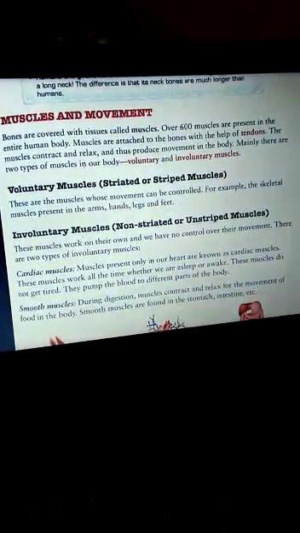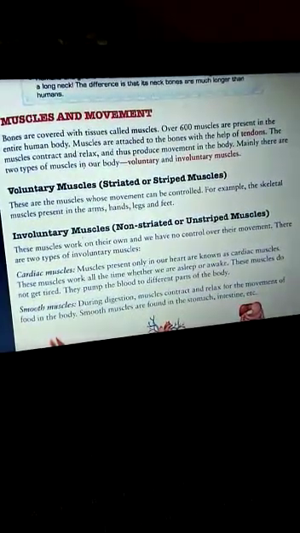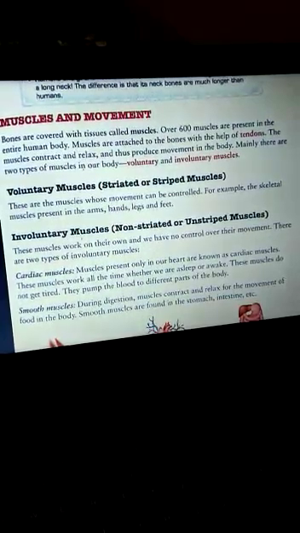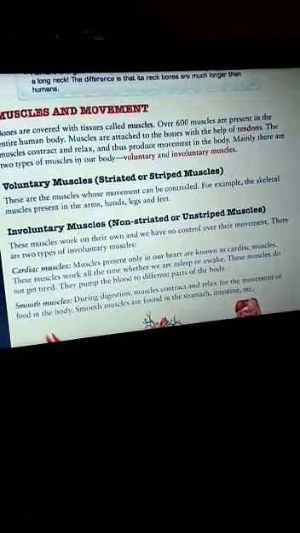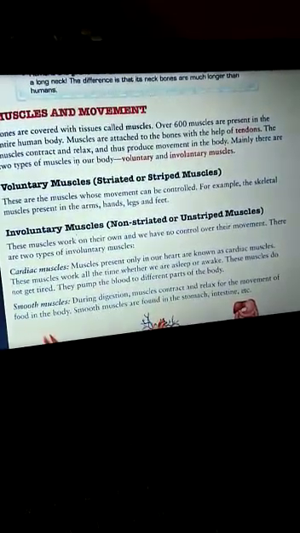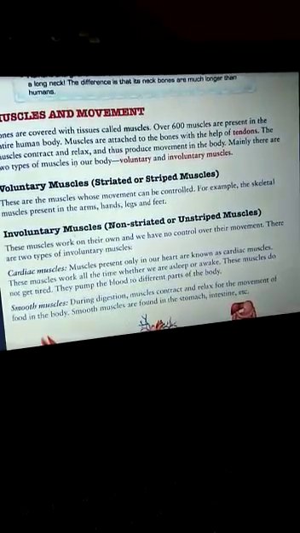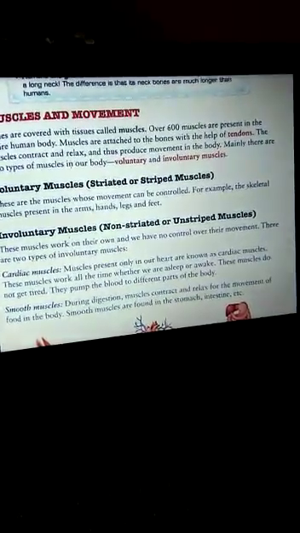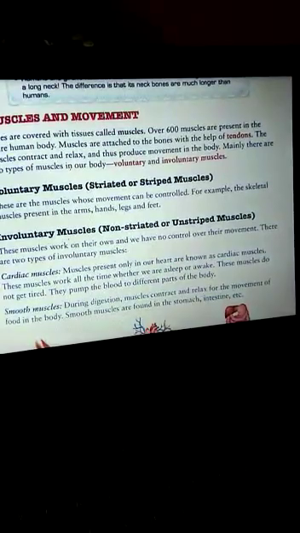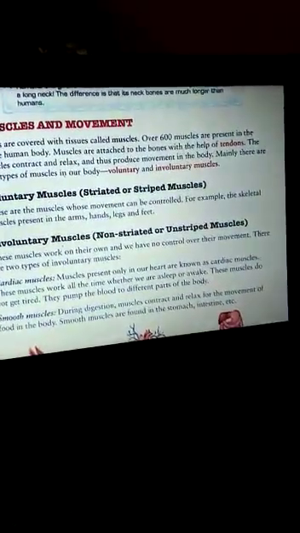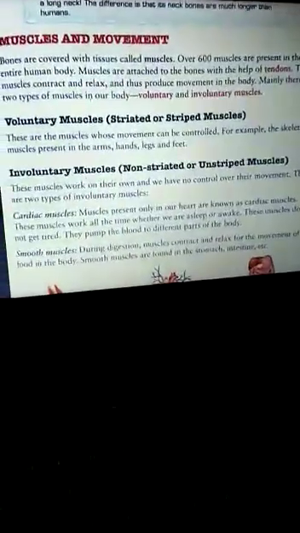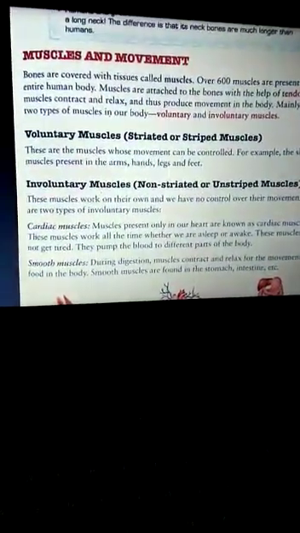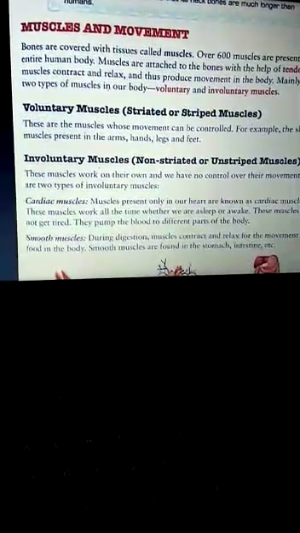Again, I want to describe and define what is a tendon and what is a ligament. A tendon joins bone to muscle. A ligament joins bone to bone. So the types of muscles: there are two types, voluntary and involuntary. Let us have a look at voluntary muscles, that is striated or striped.